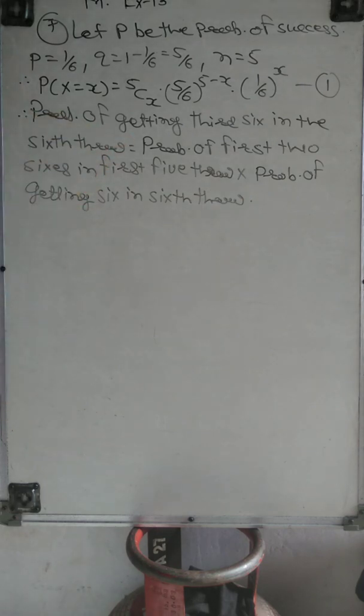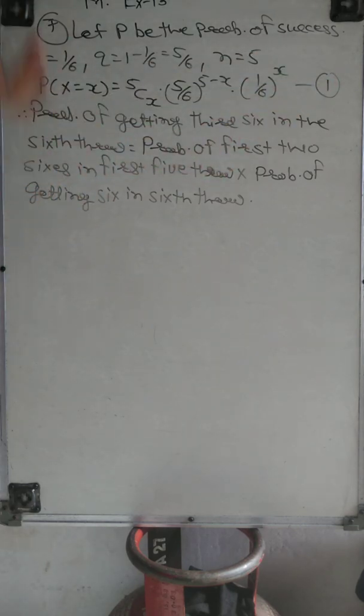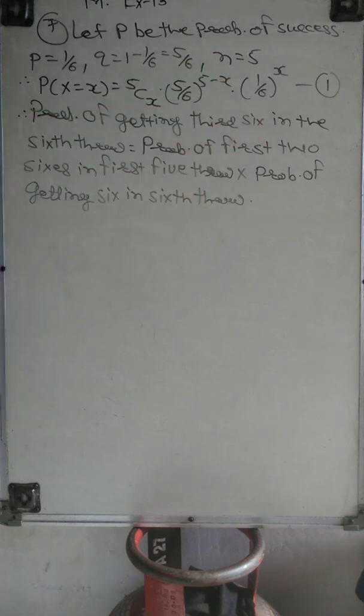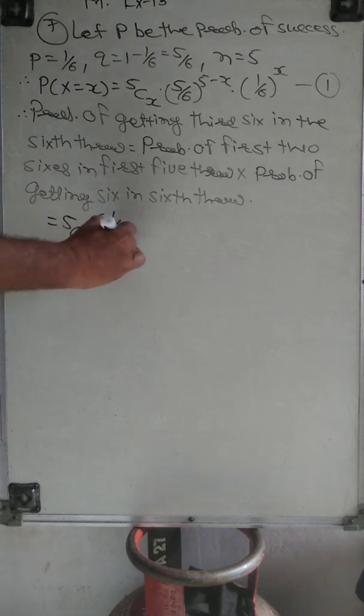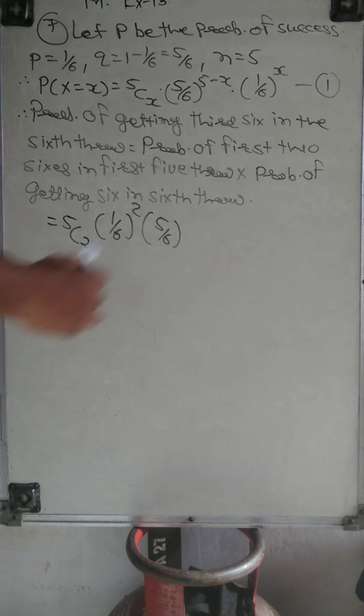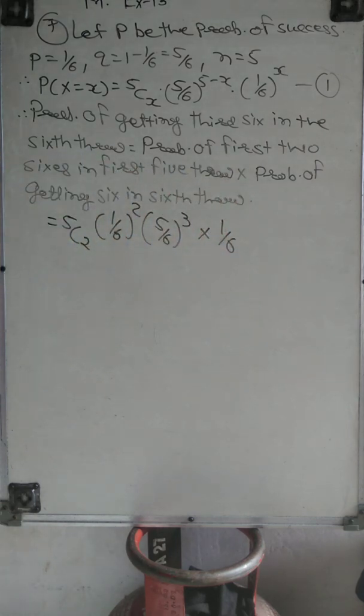So remember this thing very carefully: when we want to find the probability of getting the third 6 in the 6th throw, it means what? First and second, two 6s are obtained in the first 5 throws. So first we put this, and into probability of getting 6 in the 6th throw. So it is 5C2 into 1 by 6 squared and 5 by 6 raised to 3 into 1 by 6, because this 6th throw is fixed. Here we want to obtain only 6, right?